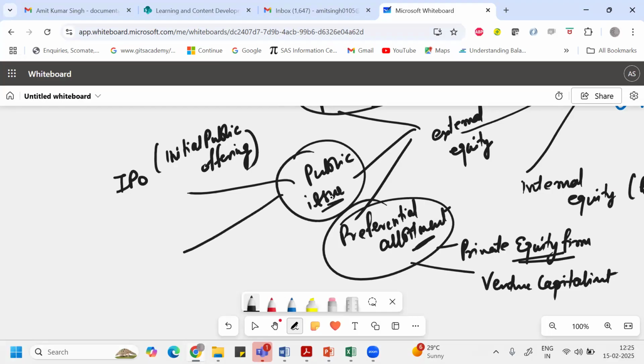Once the company's IPO is done, then again, if they are looking to raise funds from the market, they can do a rights issue, or they can do an FPO.